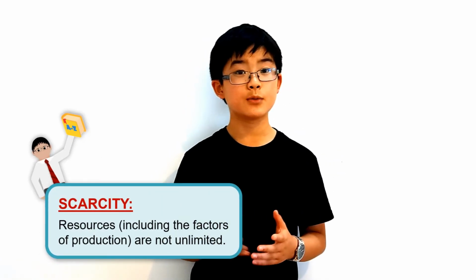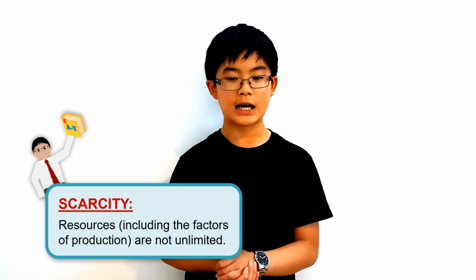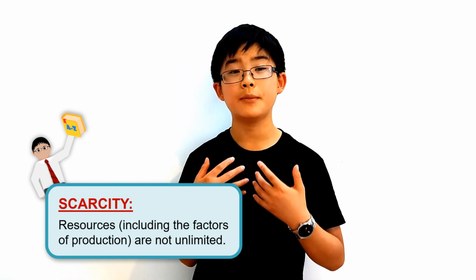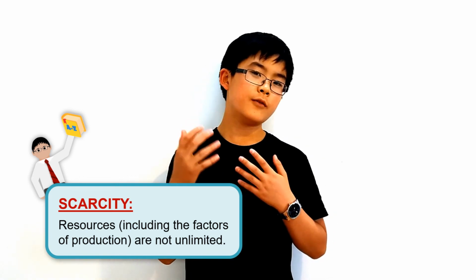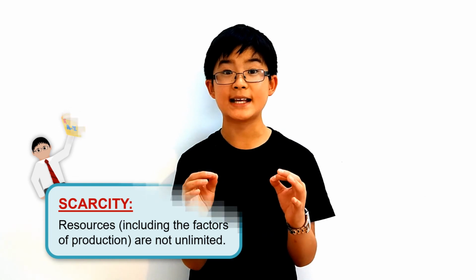So there's scarcity, which I could have mentioned in my first video, but that was getting quite long, so let's touch on it now. This is basically saying the factors of production aren't unlimited. This seems pretty obvious if you think about it, but it's helpful to get this down into a word, which is scarcity. This is the whole point of the economy, to help find an efficient way to allocate these scarce resources to produce the best we can to provide for our wants.